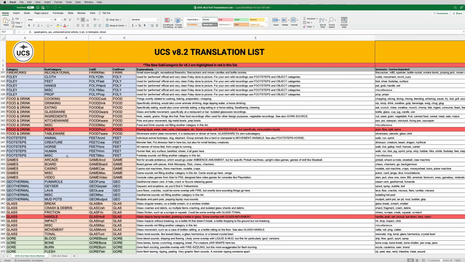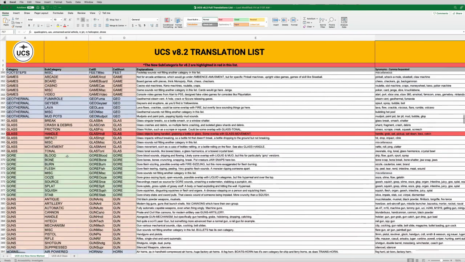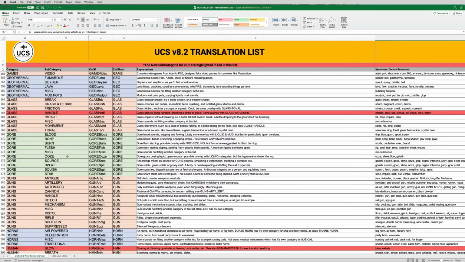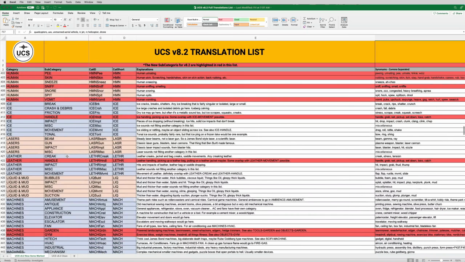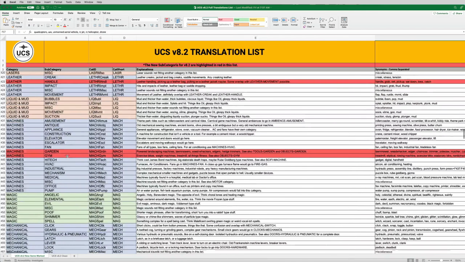So there's always going to be potential overlaps and things, and I try to call them out in the explanations to make sense. But something like pouring a beer, pouring a glass of wine, there's enough of these types of sounds that it made sense to add this as a subcategory. Again, here we see the handle subcategory added for glass. Human gets expanded out a little bit with some things that were just missing. So human blow, human pee, human skin, human sniff, human vomit. These were all requests by certain companies that wanted to have these in the list. So they've been added. There's handle added to ice, handle added to leather.